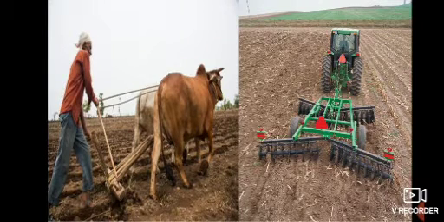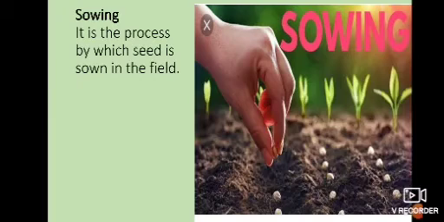If preparation of soil is on a large scale, on a large area, then it is done with the help of a machine, that is a cultivator or tractor, or with the help of animals.